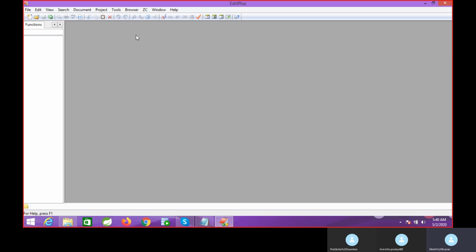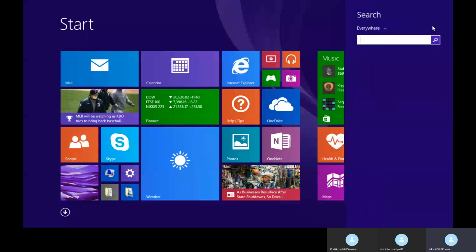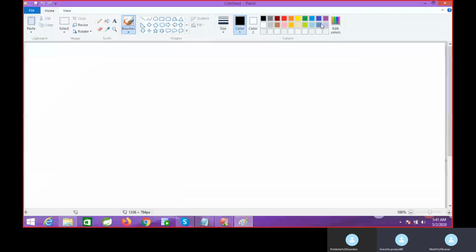So this is my EditPlus software. We cannot use this in real time. In real time, we use Eclipse as the IDE for development or testing environments. Okay, so we will go for SDLC. So what is SDLC? Software development life cycle.